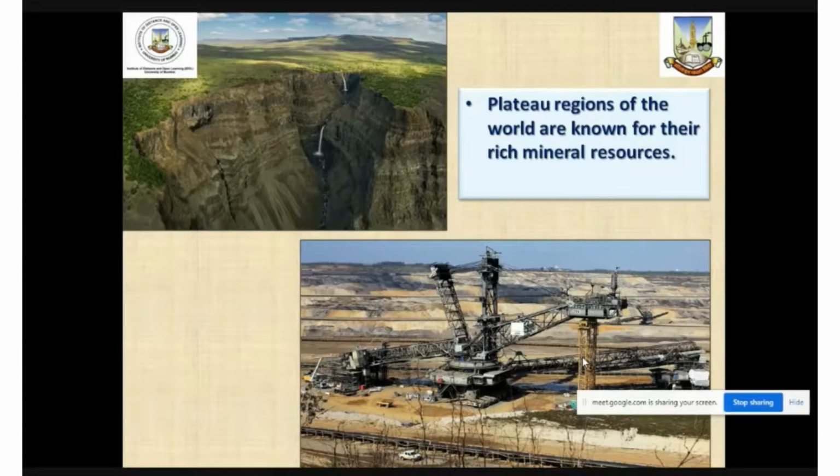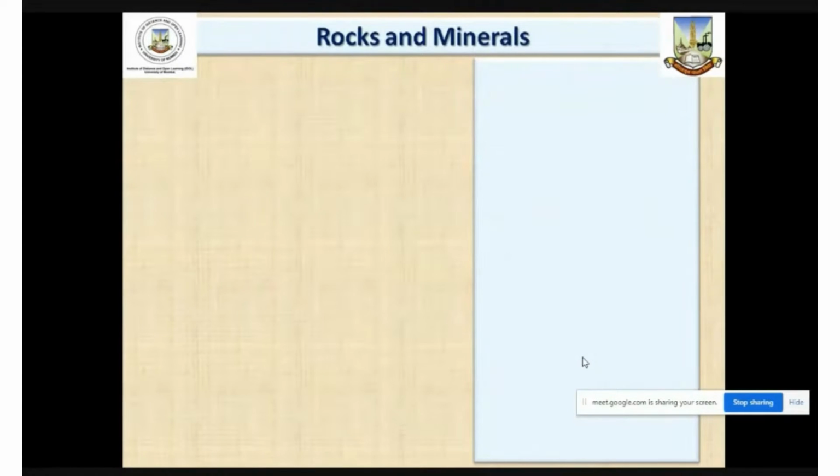Besides that, most of the plateau regions or edges of plateau regions, like for example the Western Ghat regions, are also ecologically very important; it is considered to be one of the richest ecological reserves in India. So, plateau regions are not only associated with mineral extraction, but agricultural activities are also carried out there, and they are also rich in biodiversity, and therefore they play an important role economically as well as ecologically. This is all about topography.